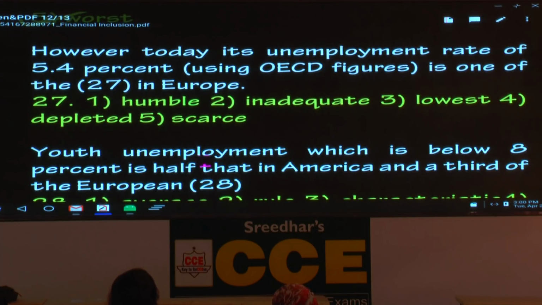However, today's unemployment rate of 5.4% using OECD figures is one of the blank in Europe. If you understand the context, easy. One of the humble, no. One of the inadequate, it doesn't talk about quantity. Lowest, hold that one. Depleted. Deplete means what? To use up something. It goes with resources.